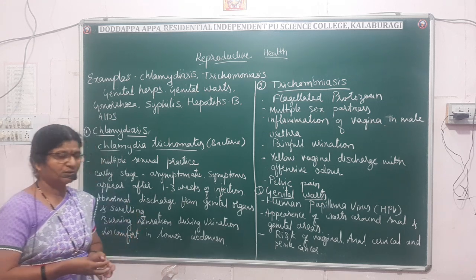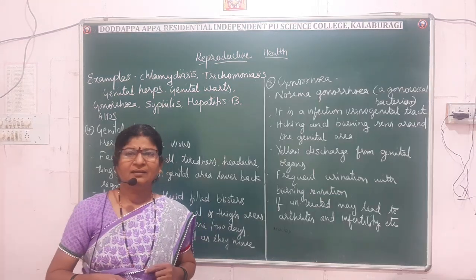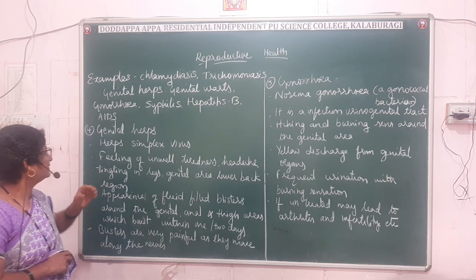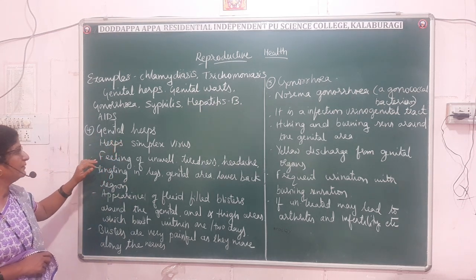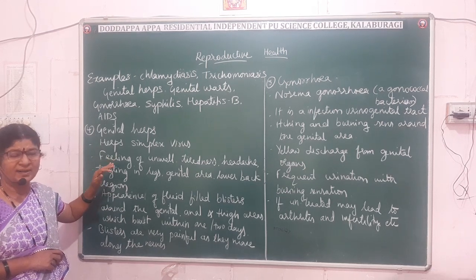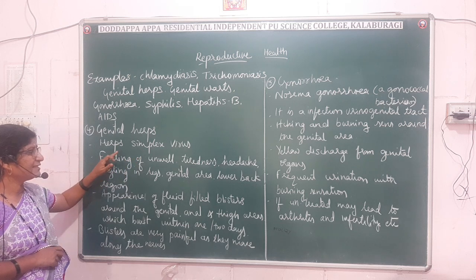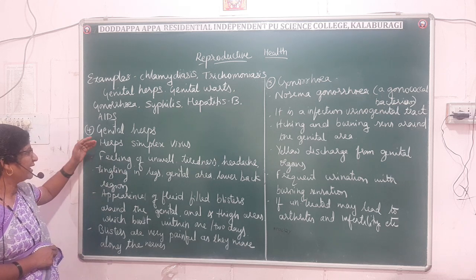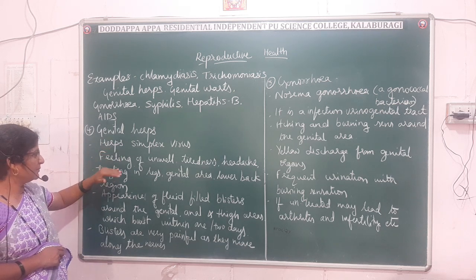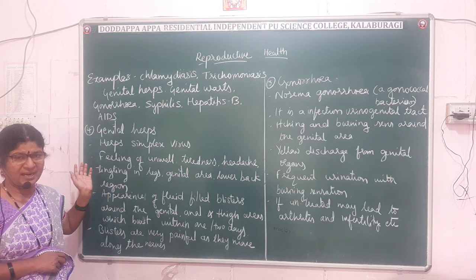Now let us go through the different diseases. The next disease is genital herpes. Genital herpes is caused by herpes simplex virus. There are two strains, HSV1 and HSV2. We can remember herpes simplex virus. It is also caused by multiple sexual practice.